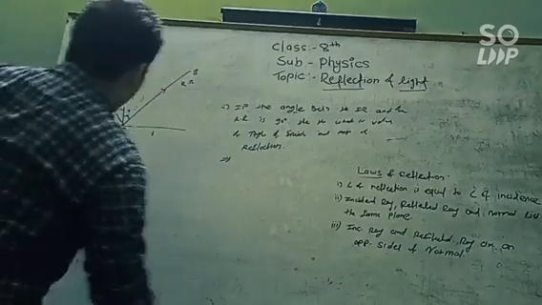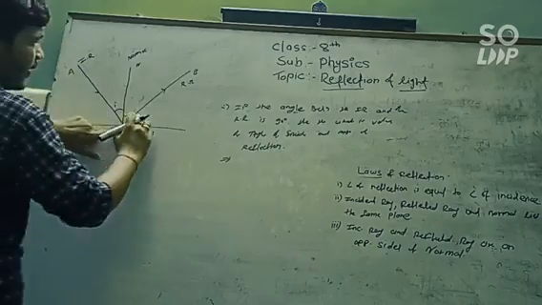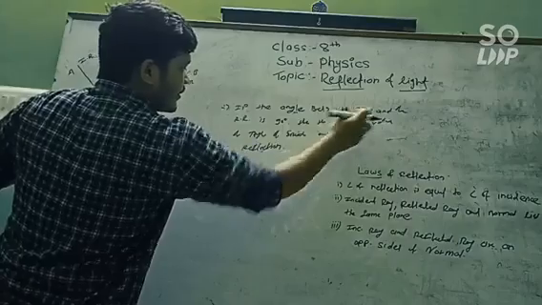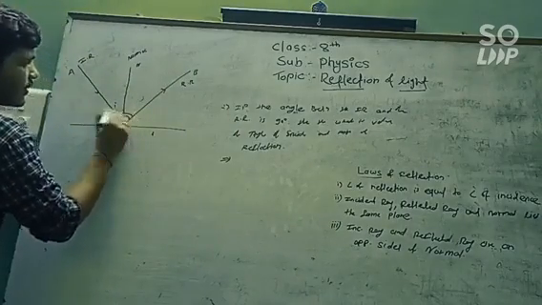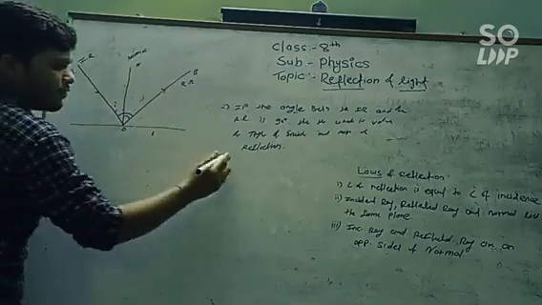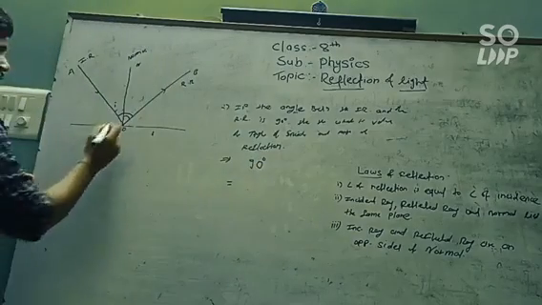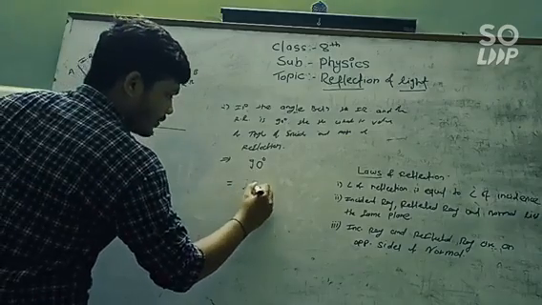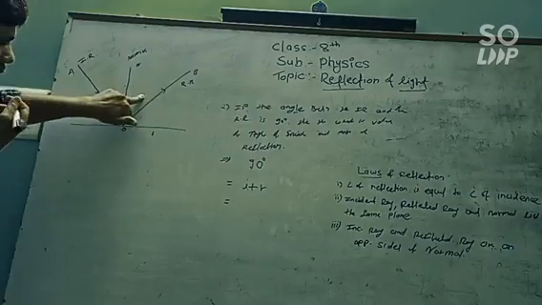is 90 degrees. Now let's see our diagram. What is the incident ray? This is the incident ray and OB is the reflected ray. The angle between the incident ray and the reflected ray means this whole angle, which is given as 90 degrees. This whole angle is the addition of the angle of incidence and the angle of reflection, because the angle of incidence and the angle of reflection are the same.